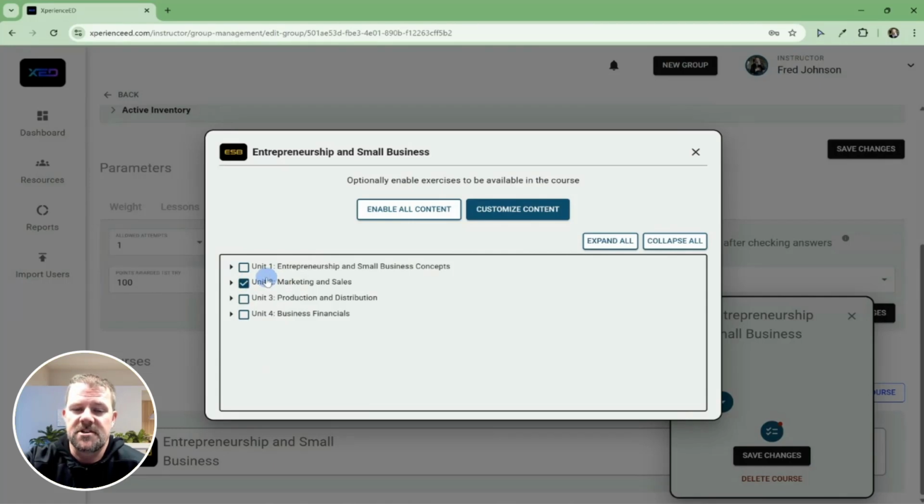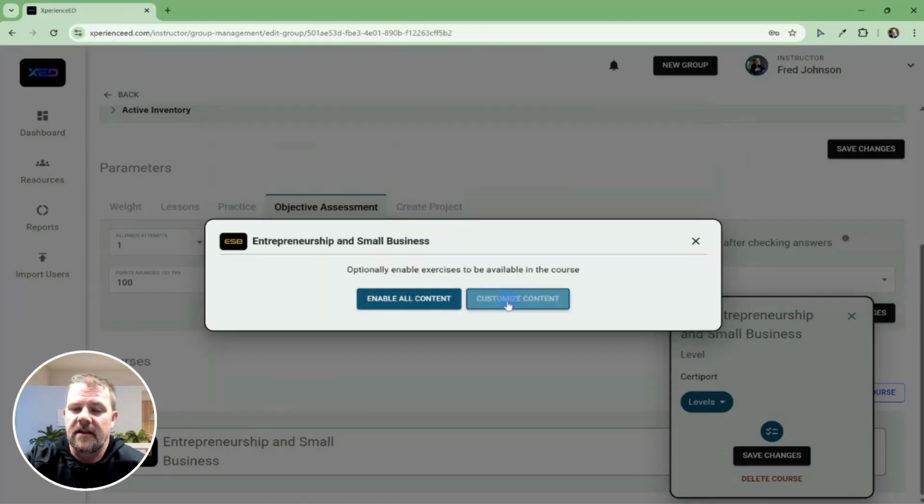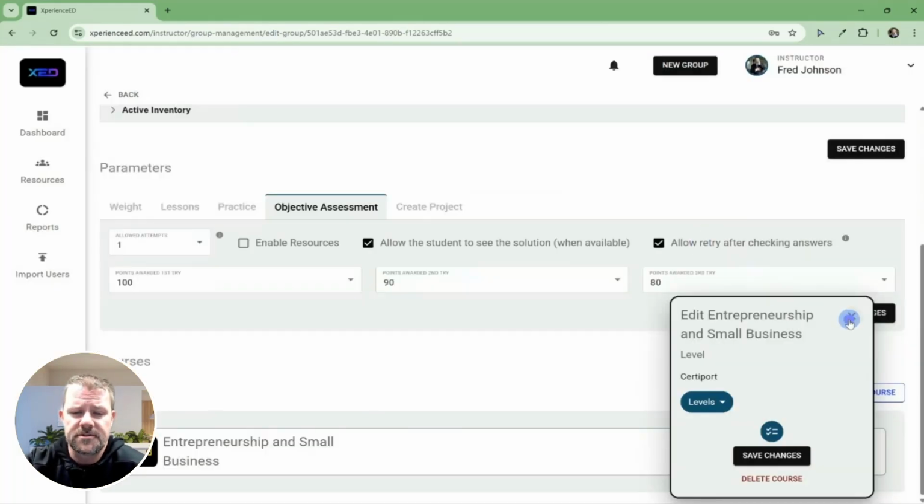So you have the ability to adjust this, but if you click Enable All Content, which is the default, learners, as soon as they log in, will be able to see the entire course. So that's up to you based on how you set up your course and how quickly your learners will navigate through the course.